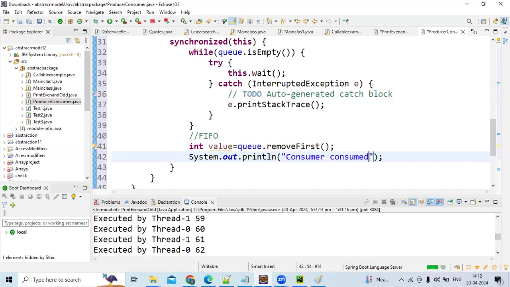Guys, is that fine? Yes, yes. So the consumer consumed. The producer means here the client or customer has ordered some biryani as dish number one. Now the chef has taken that order, he has consumed. Once he delivers that, he can remove it from the queue, right? There is no need to keep that in the queue. So that's why you are removing that data. For our understanding, you write consumer consumed this dish. And again after this, you just notify.